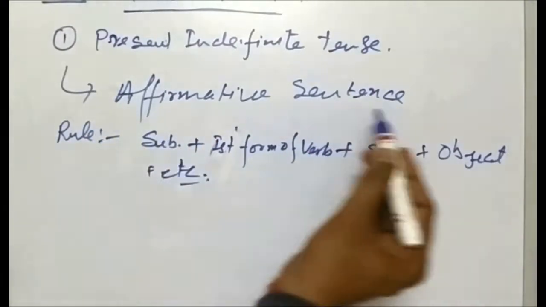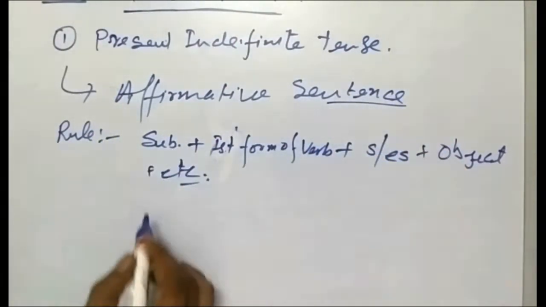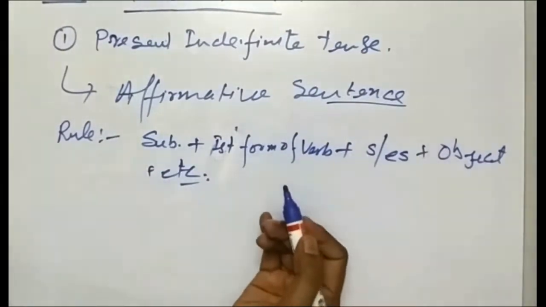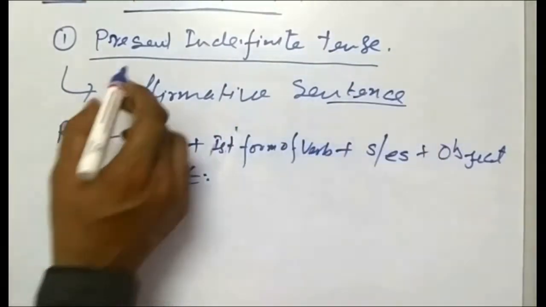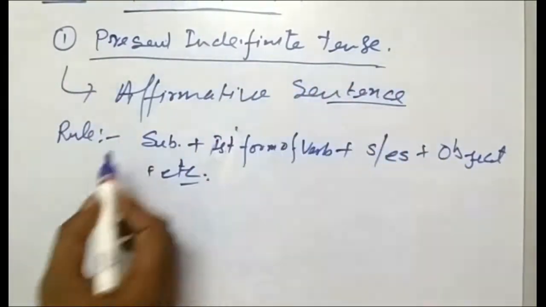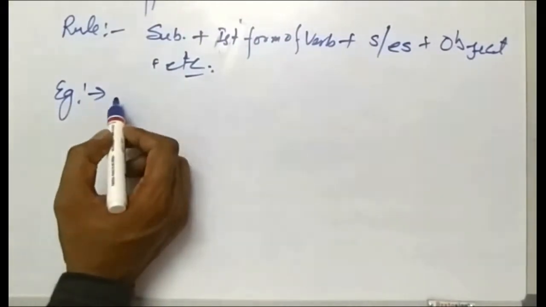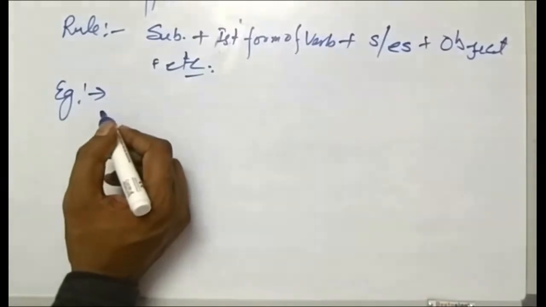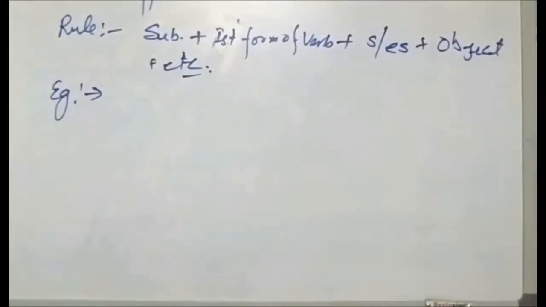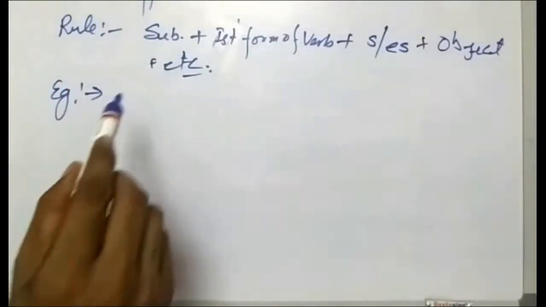So there will be an affirmative sentence. For the affirmative sentence, this is the rule, and there will be a negative sentence and interrogative sentence. Now we are studying the present indefinite tense. So we will take one example for the present indefinite affirmative tense.